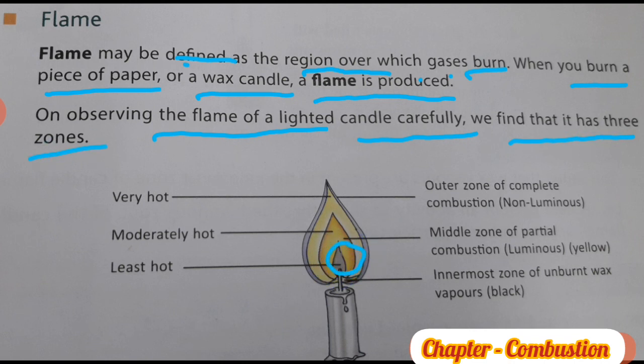The inner zone of unburned wax vapor; the middle zone of partial combustion, the luminous part; and the outermost zone of complete combustion, the non-luminous part. The outermost zone is very hot, the middle zone is moderately hot, and the inner zone is least hot.